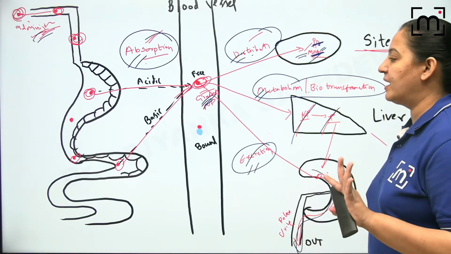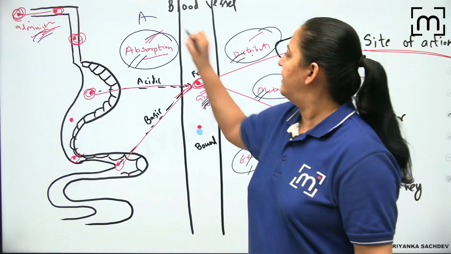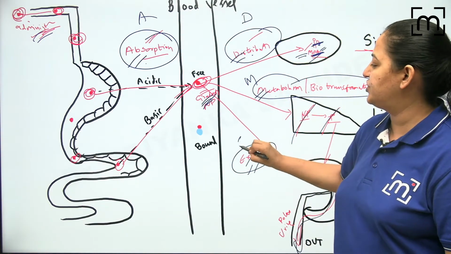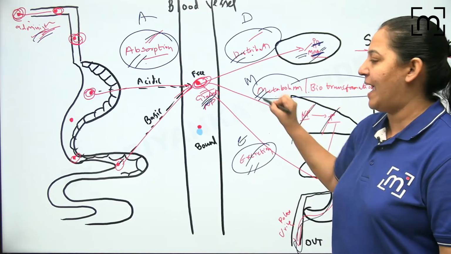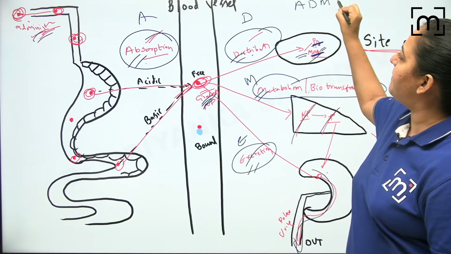तो ये 4 parts हैं आपके pharmacokinetics के. So absorption is A, distribution is D, metabolism is M, and excretion is E. Make a mnemonic, ADME. So pharmacokinetics includes 4 things. ADME.